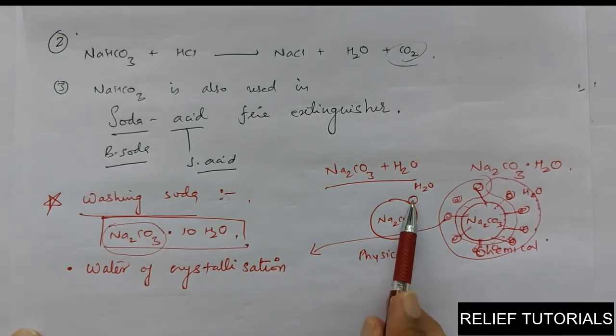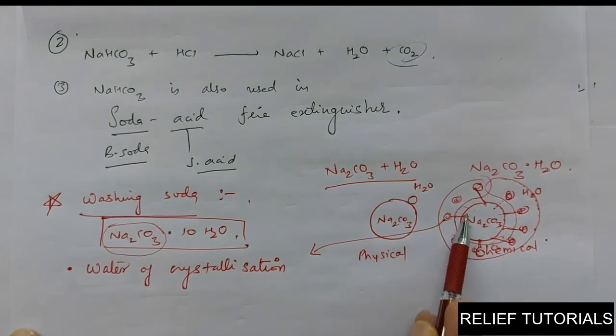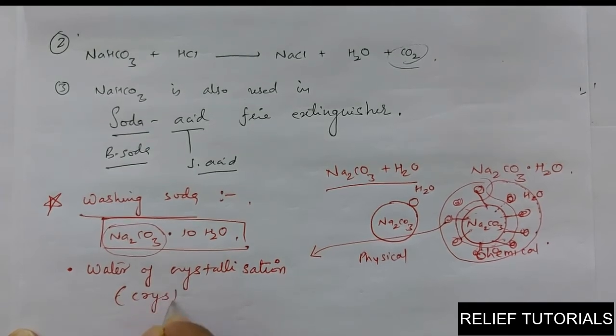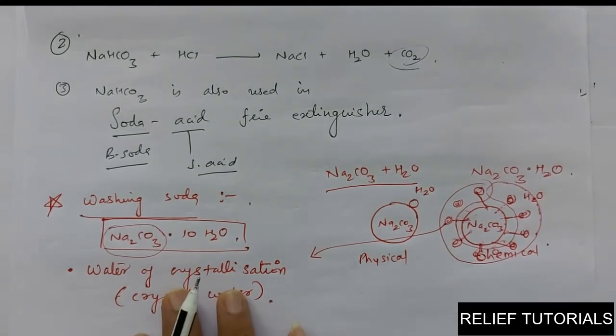The water in physical contact is simply water. But the water having the chemical contact is called water of crystallization, also called crystal water. So this is the crystal water.